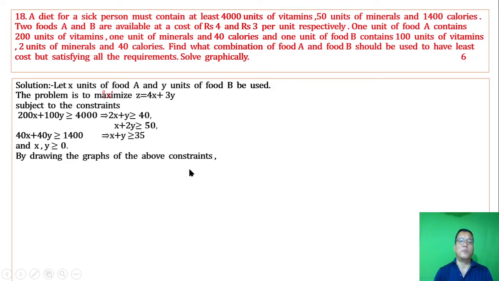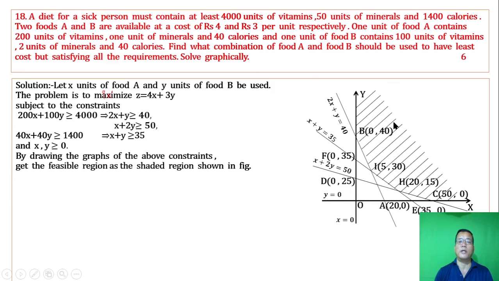By drawing the graphs of the above constraints on the same graph, we get the feasible region as the shaded region shown in the figure. The shaded region is the feasible region. We take the points and solve the equations to get the vertices of the feasible region.